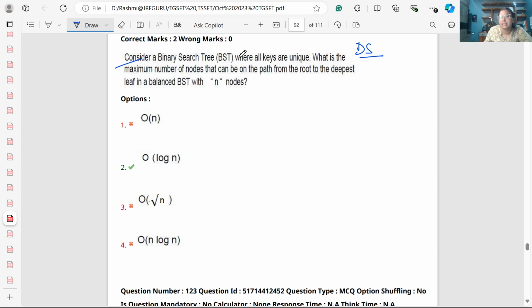Consider a binary search tree where all the keys are unique. What is the maximum number of nodes that can be on the path from the root to the deepest leaf in a balanced BST with n nodes?